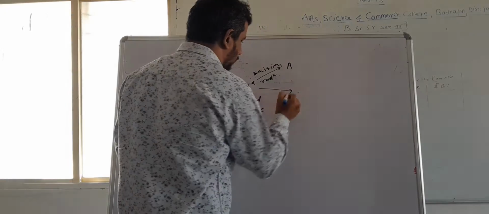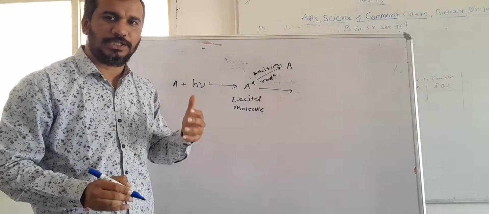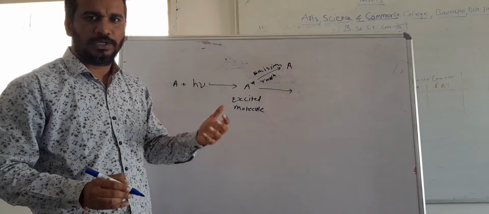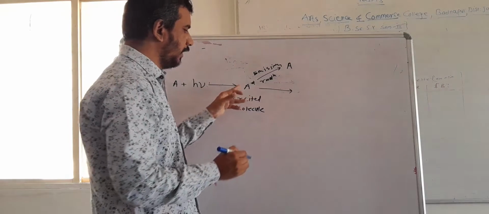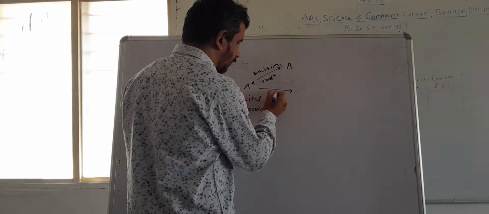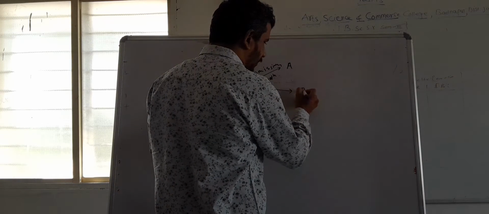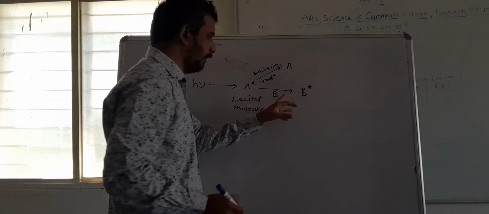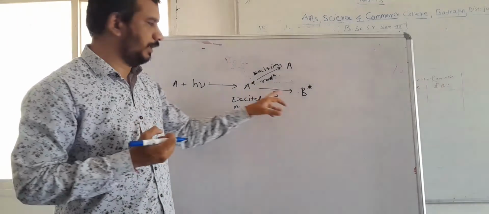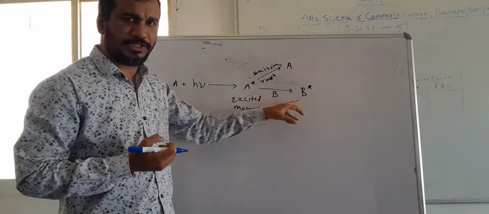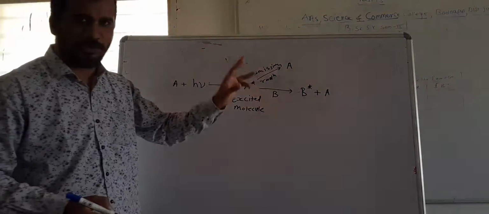Another way is this excited A molecule can transfer its energy to another molecule and come into a ground state. That means molecule A can give its energy to a molecule B, and there is a formation of molecule B star. Now the B molecule absorbs that energy of molecule A, it gets excited, and this A molecule comes into a ground state.